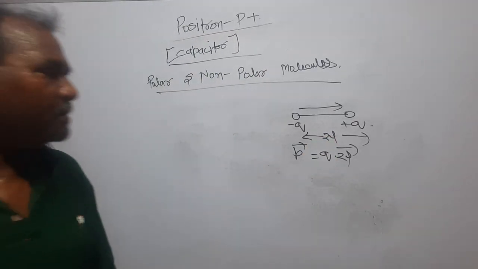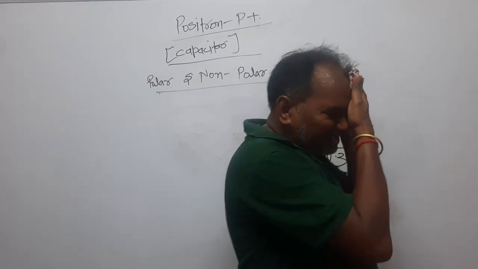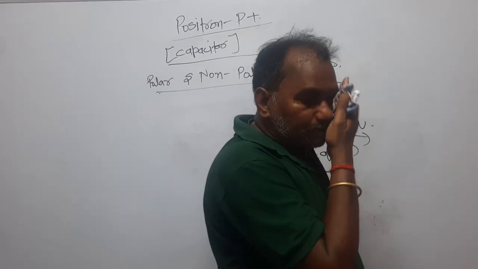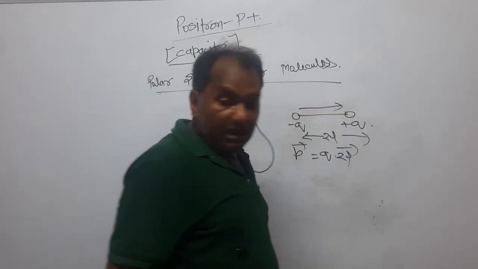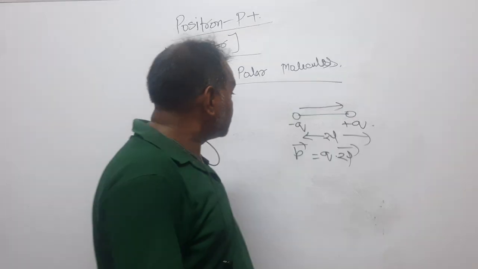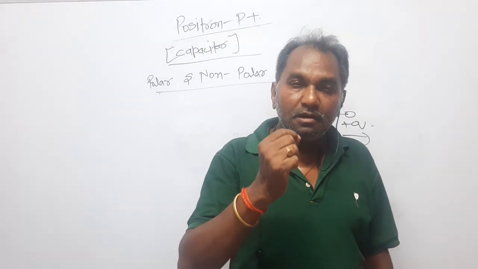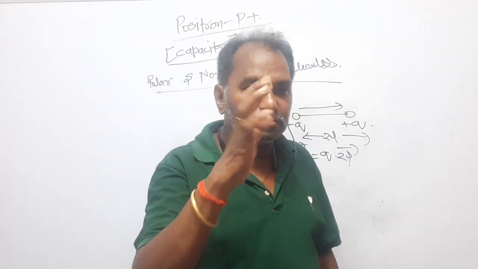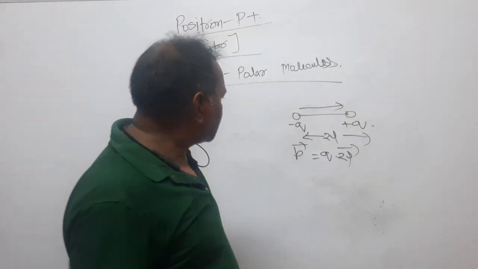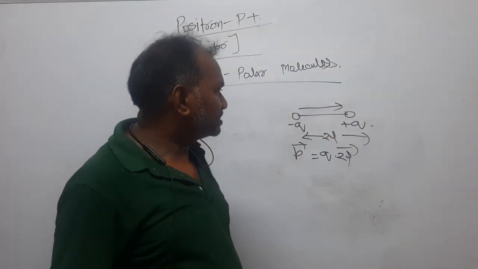Electric dipole moment is a vector quantity which has the direction from negative charge to the positive charge. So you express the electric dipole moment in this way.